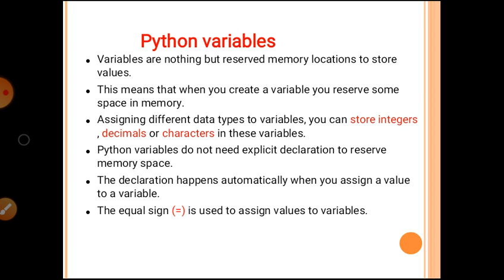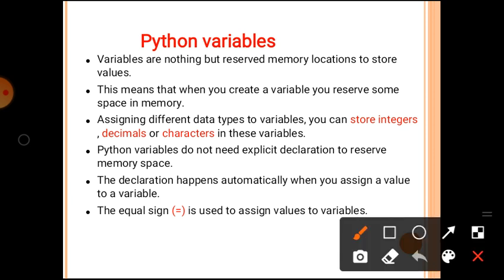Explicit declaration means there is no need to set aside special space in memory. The declaration happens automatically when you assign a value to the variable.